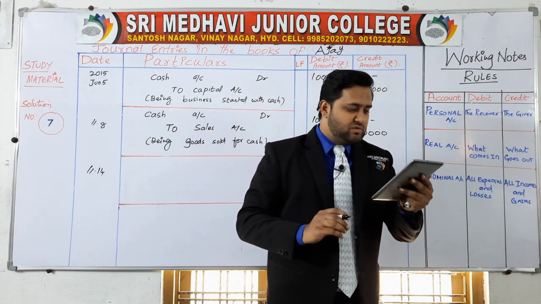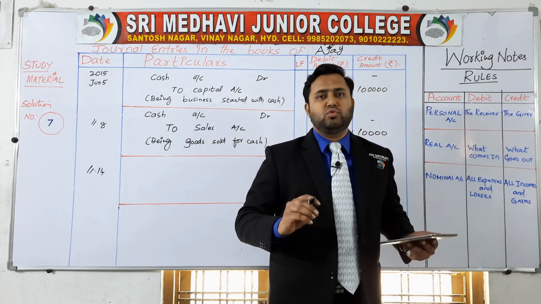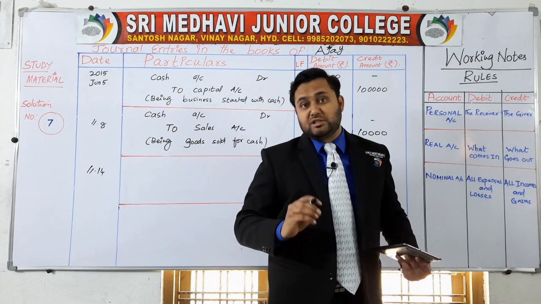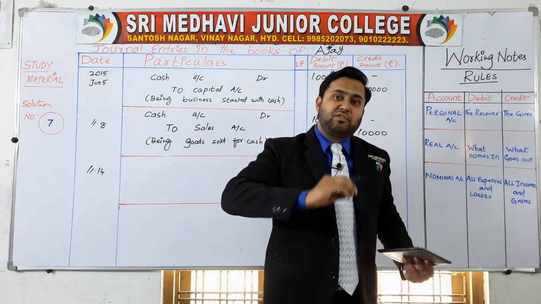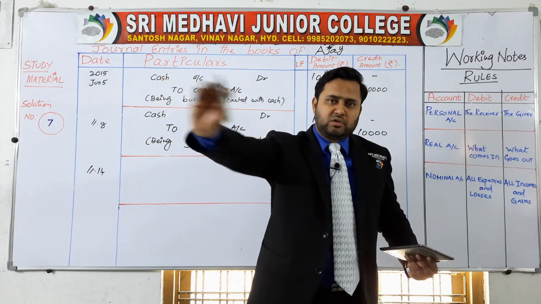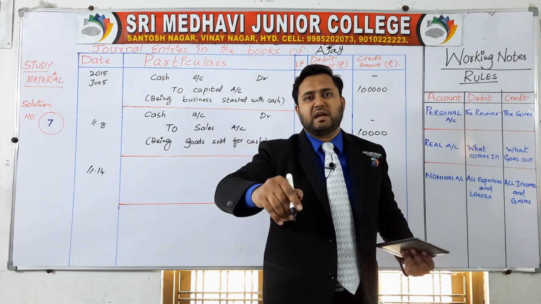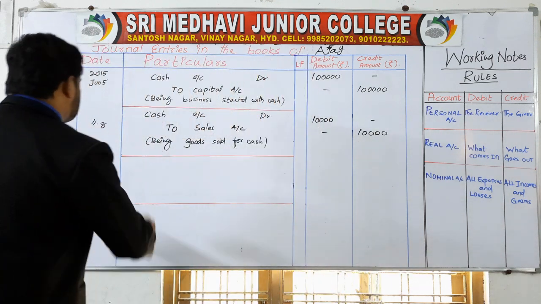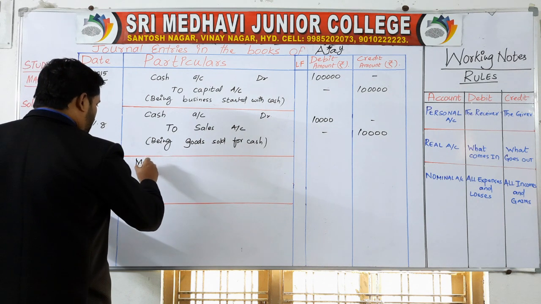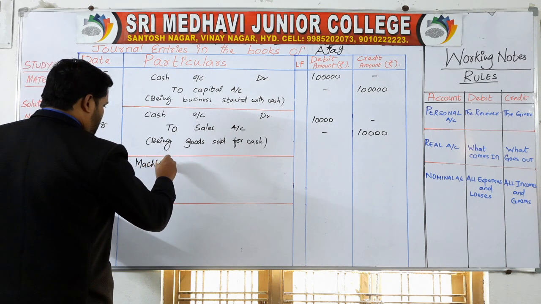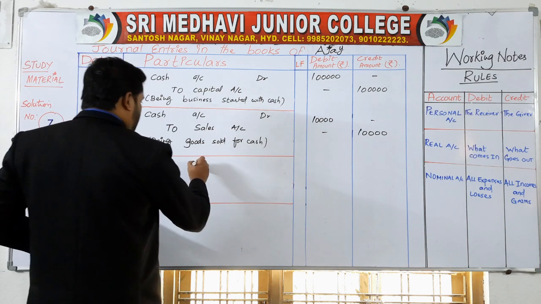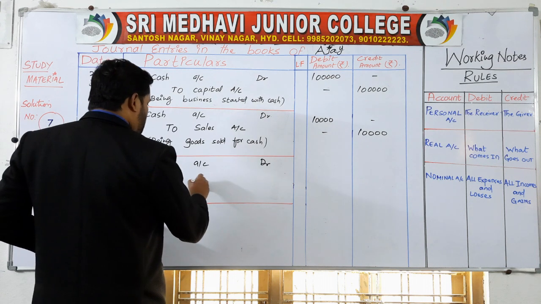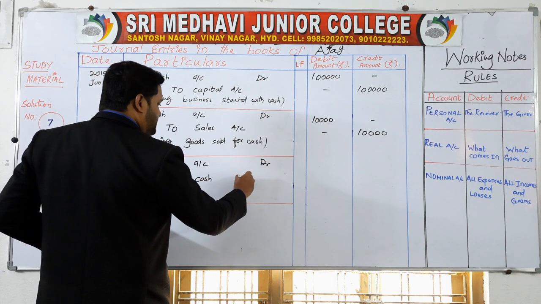So here in this transaction on 14th of June, purchase machinery for 55,000 rupees means 55,000 rupees cash goes out. So if cash goes out, credit the cash, then who's going to debit here? Machinery, because the name of the asset is given. So machinery account debit to cash account.